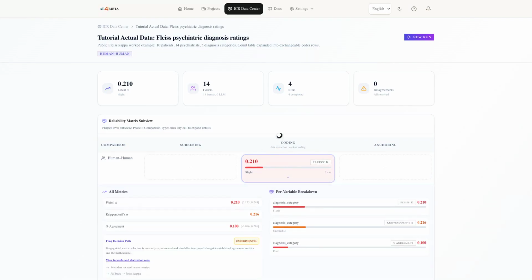The useful result is in the content coding by human-human cell. Expanding the cell shows Fleiss kappa together with Krippendorf alpha and percent agreement, so the viewer sees the result rather than a single unexplained number.